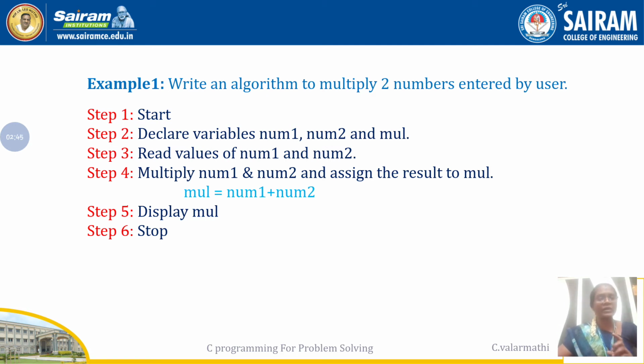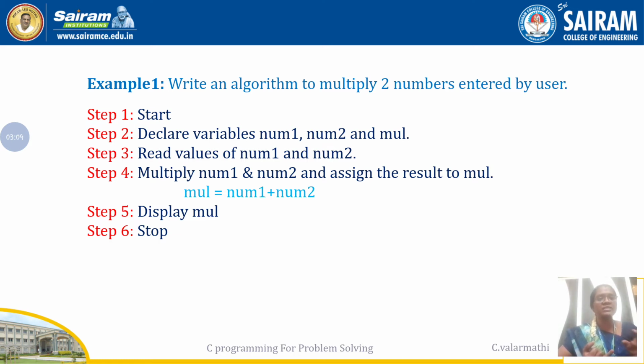I have taken the first example as multiplication of two numbers. The two numbers are entered by the user, so your main logic is to multiply two numbers. First step, you start the program. After that, to multiply two numbers we need two variables, and those should be declared.